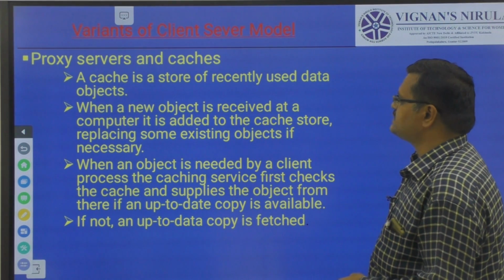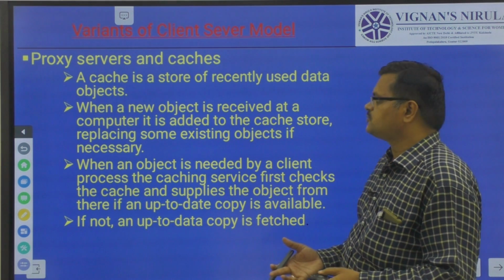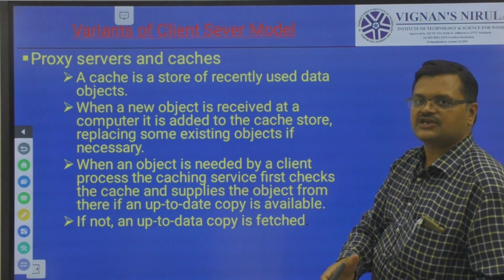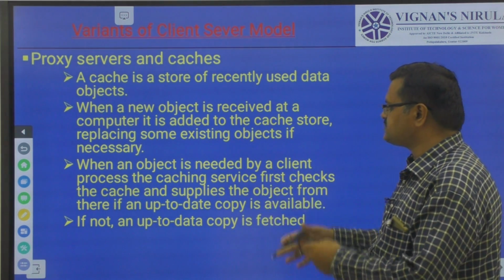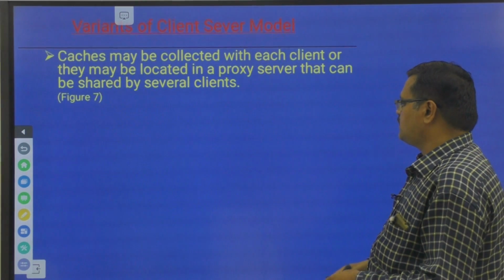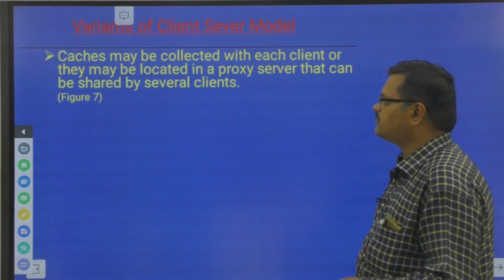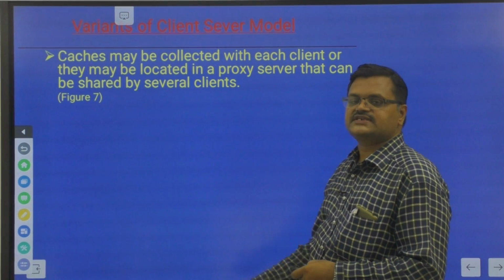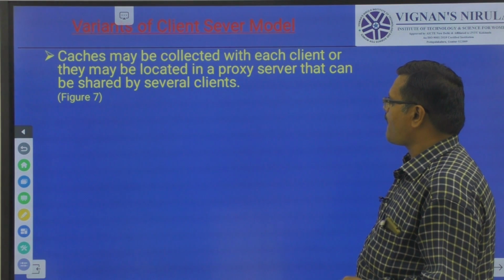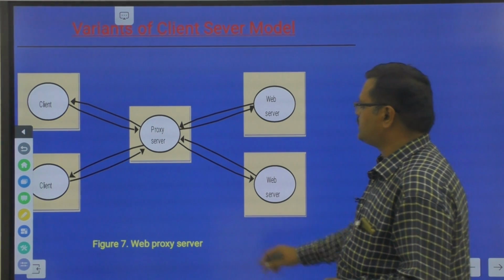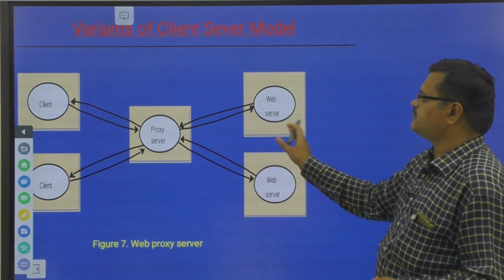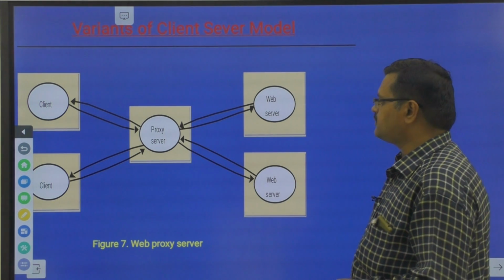Next is proxy servers and caches. What is a cache? A cache is nothing but a store of recently used objects. Whenever a new object is received at a computer, it is added to the cache store. When an object is needed, first it will check in the cache whether an updated copy is present. If it is present, then that copy is retrieved. Otherwise the updated copy is fetched from the server. So this is about adding proxies and caches to the client-server model. The proxy server sits in between the two, the cache is present in the proxy server, and the request will be made.